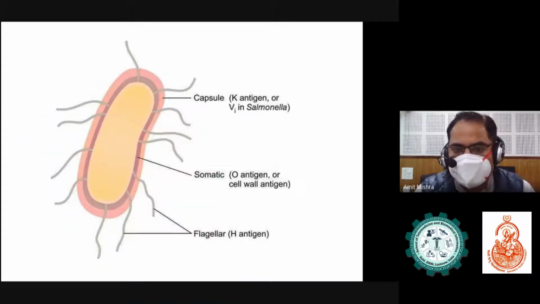This is the diagram of Salmonella typhi. You can see it has flagella, and its size. We are showing the capsule, the somatic O antigen, and the flagellar antigens.